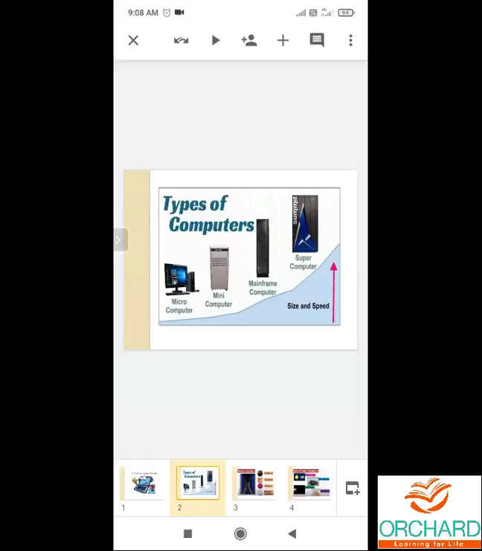The computers are classified into 5 types. It is classified based on their sizes: supercomputer, mainframe computer, mini computer, microcomputer and mobile computer. These are the 5 types of computers.